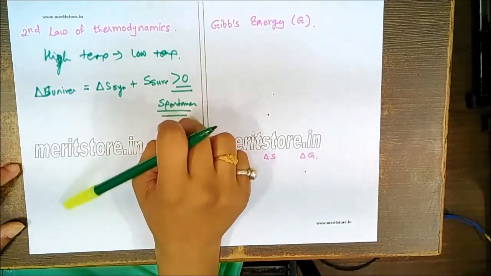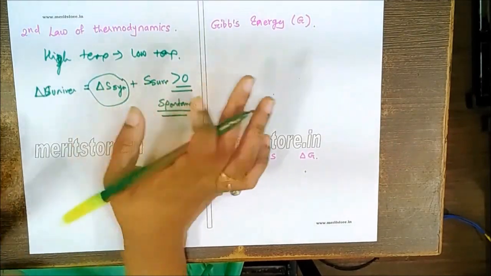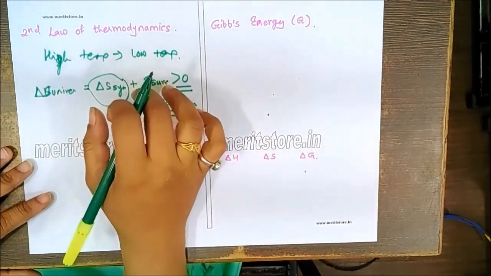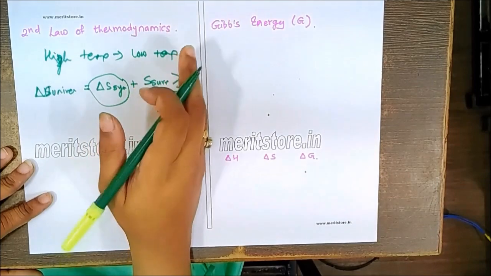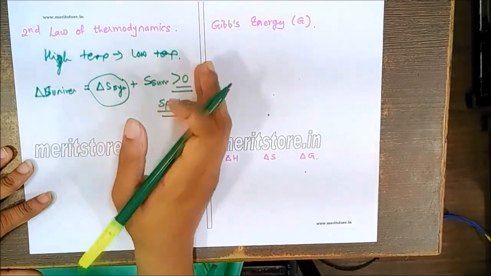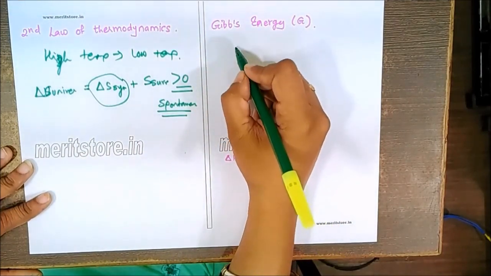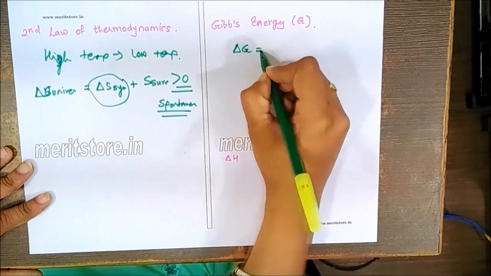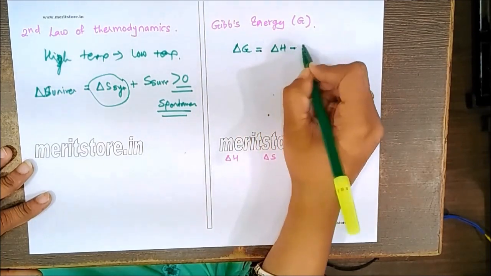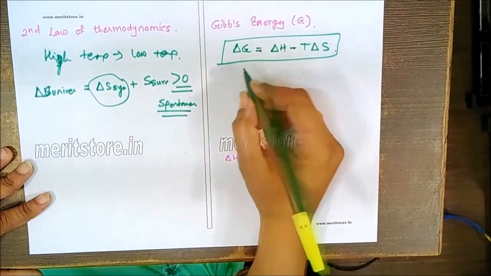But according to thermodynamics, thermodynamics always deals with the system, not with the surroundings. So this particular rule fails under the criteria of thermodynamics. So we need a term which will only define the system, not the surroundings. And hence we have introduced a term that is Gibbs energy. So Gibbs energy: delta G is equal to delta H minus T delta S. So we can use this particular formula.